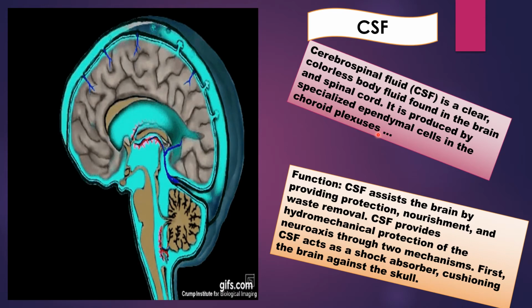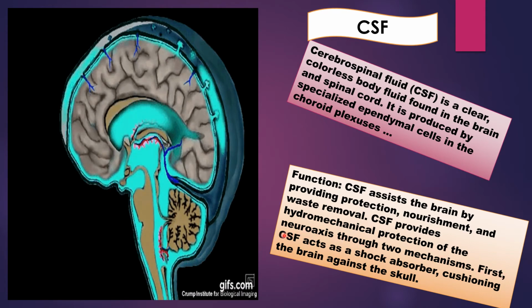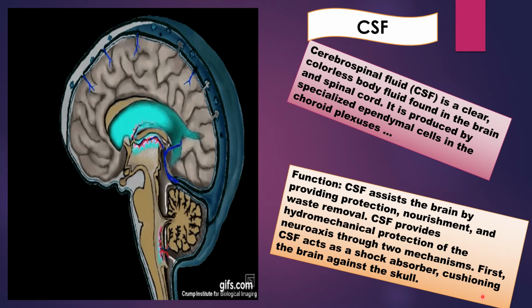Now, what is the function of CSF? CSF assists the brain by providing protection, nourishment, and waste removal. CSF provides hydromechanical protection of the neuroaxis through two mechanisms. First, CSF acts as a shock absorber and cushioning the brain against the skull.